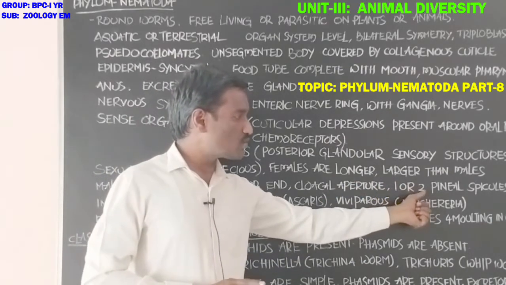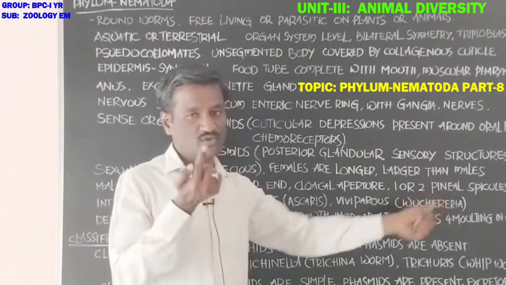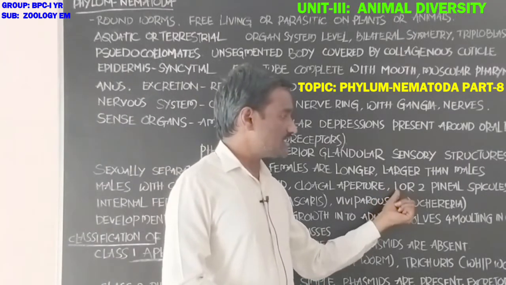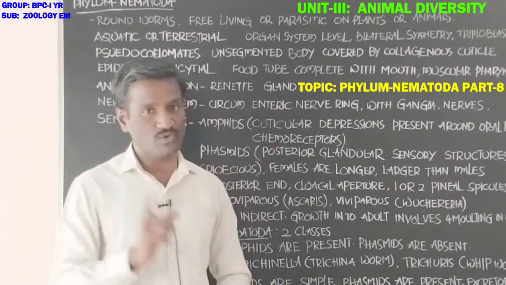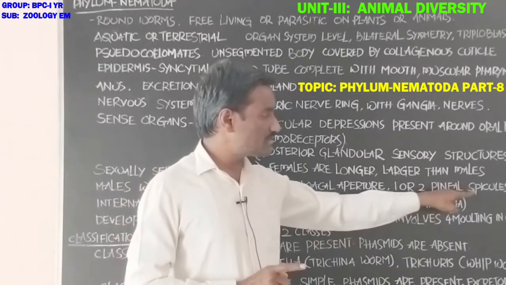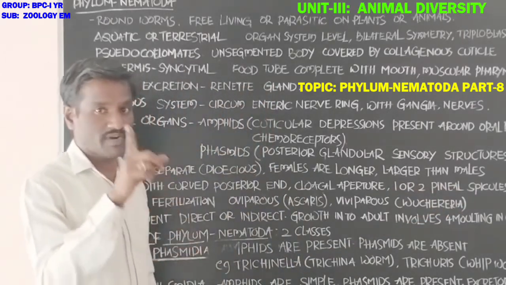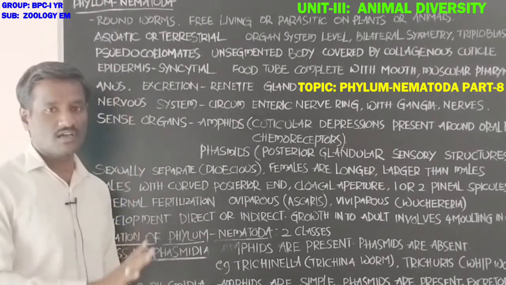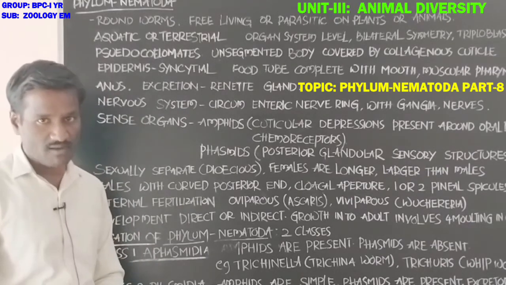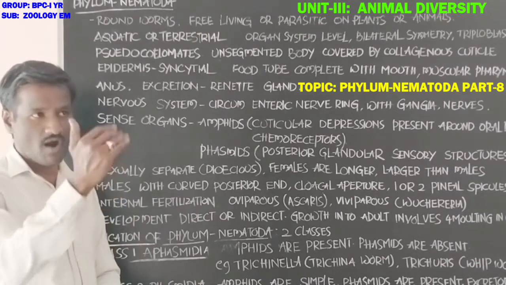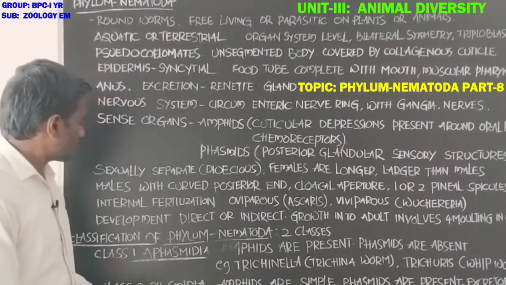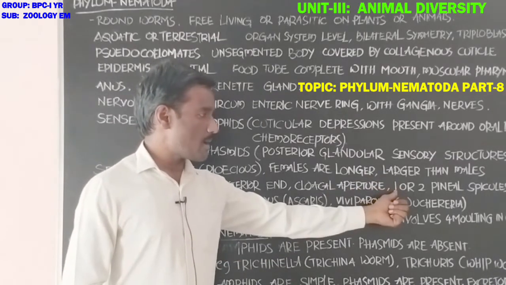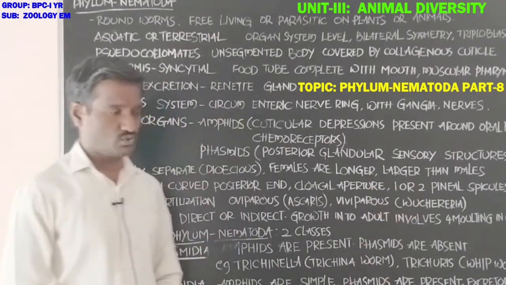and also with one or two penial spicules. Spicules are small needle-like structures. These are also called copulatory spicules. One or two penial, copulatory spicules are present in the male. These help in transferring the spermatozoa, the sperm cells, into the body of females. Students, males have a curved posterior end, cloacal aperture, and one or two penial spicules.